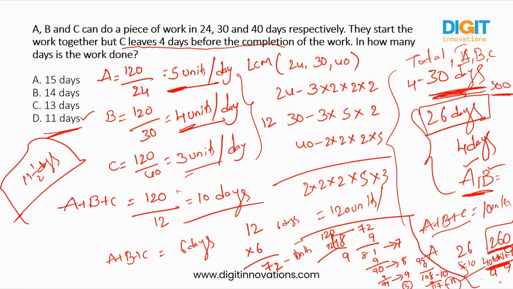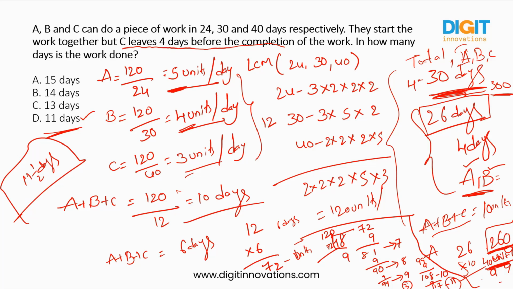I took the LCM of 24, 30, 40 and found that the total work is 120 units. A is completing 5 units in a single day, B is completing 4 units, and C is completing 3 units in a single day. So the three together are completing 12 units in a single day. To complete that 120 units, how many days do they require?